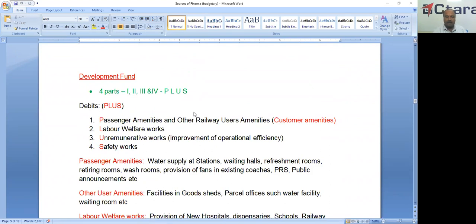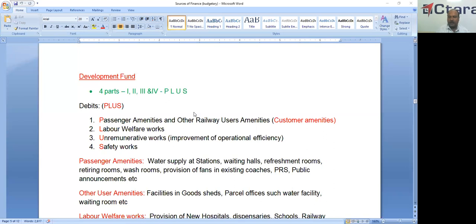This is the development fund. Its previous name is the Betterment Fund. It was established in 1950. It is divided into 4 parts: development fund 1, 2, 3, 4.